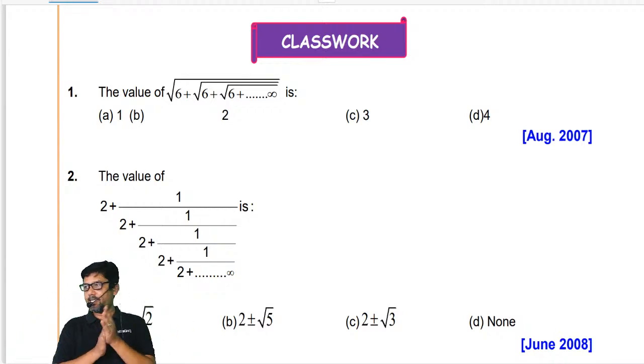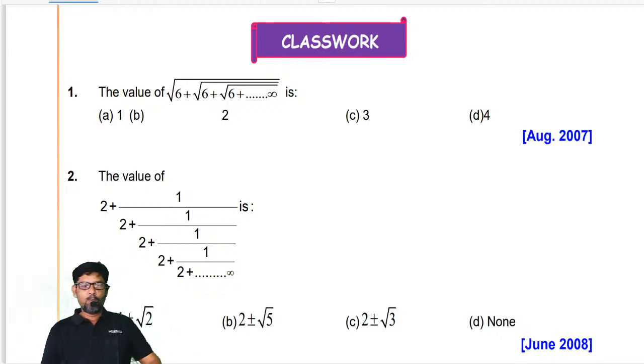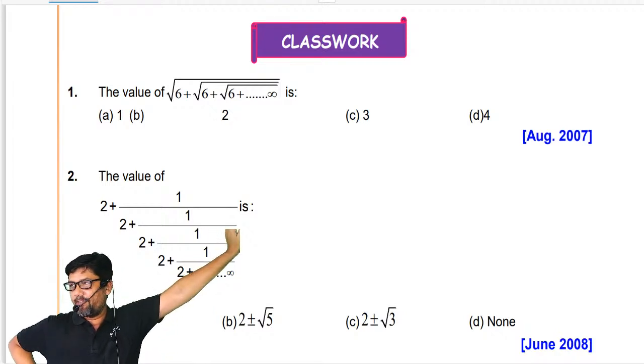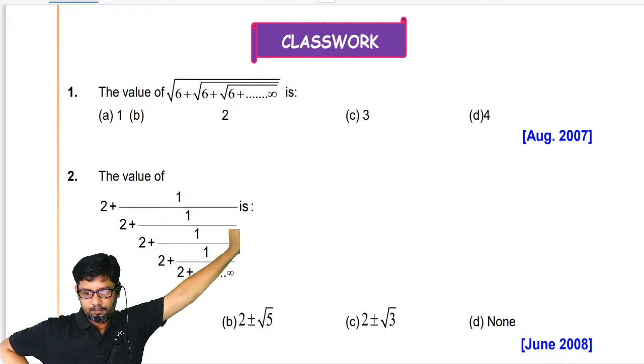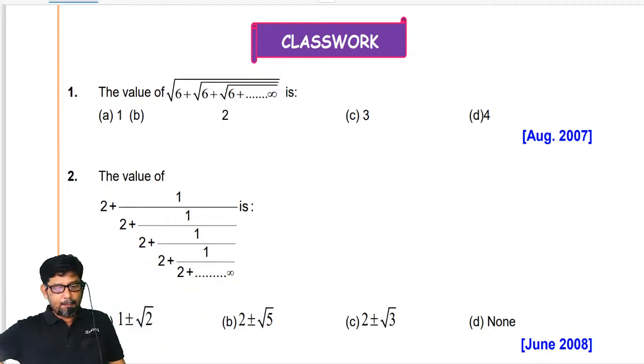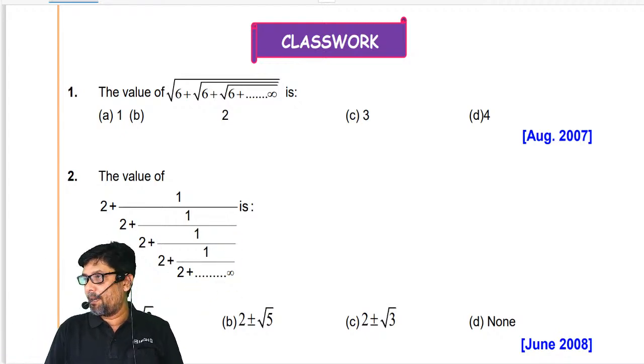Most of my students definitely know this answer, or those who followed my lecture definitely know this answer. Can you tell me the answer for this question? What is the method people follow actually?